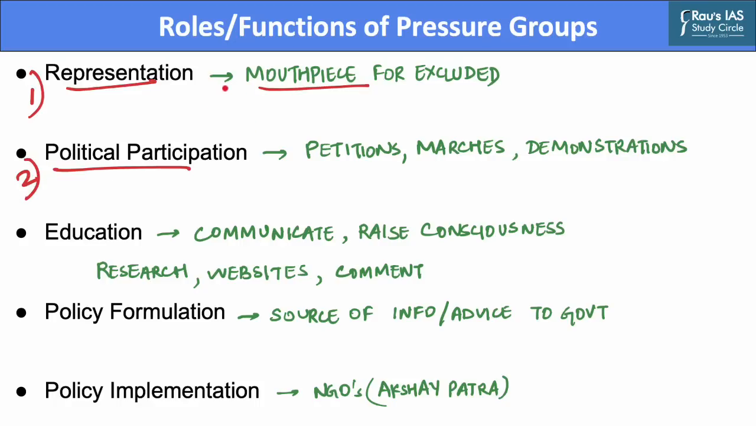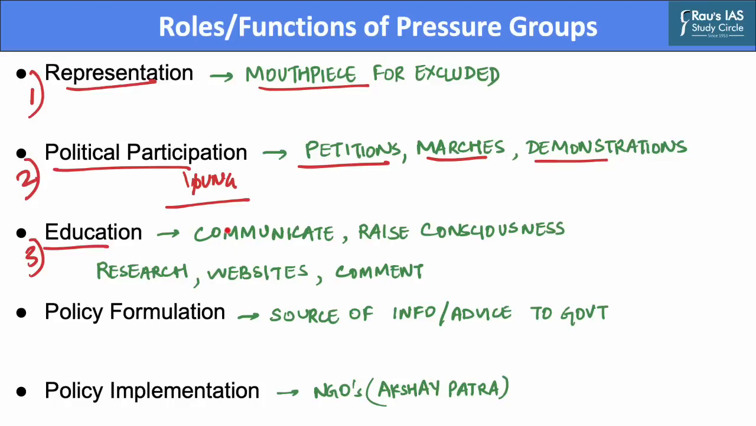Pressure groups have been an increasingly important agent of political participation. Moreover, a range of pressure groups, mainly outside pressure groups, exert influence precisely by mobilizing popular support through activities such as petitions, marches, demonstrations, and other forms of political protest. Such forms of political participation have been particularly attractive to young people. The third function that they perform is that of education.